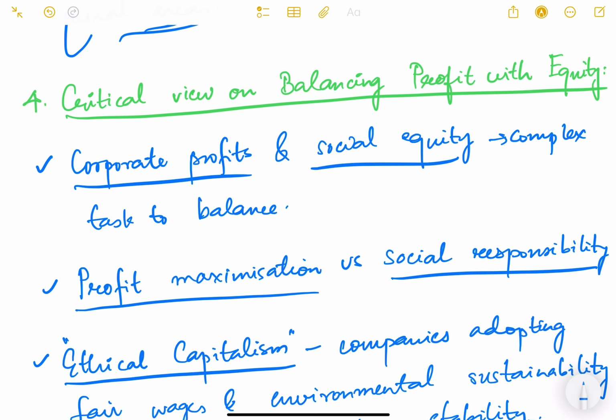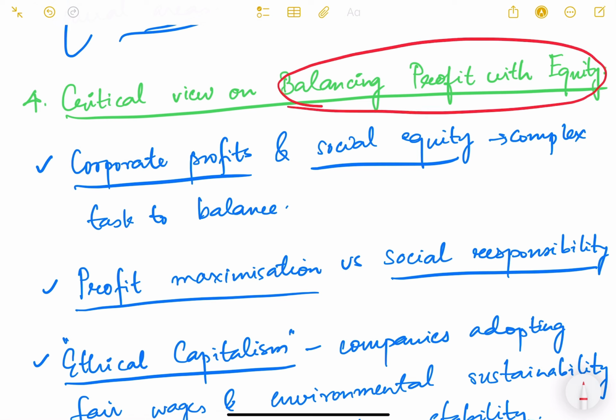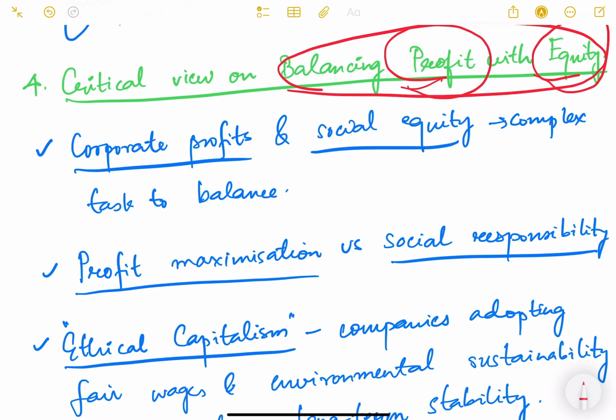Now let us look at the critical view on balancing profit with equity. As we know, the private sector works for profit, to maximize their profit, but at the same time we also have to achieve the goal of equity in the economy. Equity means that people get a fair share in the economy: a fair share of opportunity, fair share of income, fair share of resources. Okay, so that is equity. Balancing corporate profits with social equity is a very, very complex task. It is not easy to balance the motives of the corporate sector, which is to maximize profit, and also to achieve social equity.